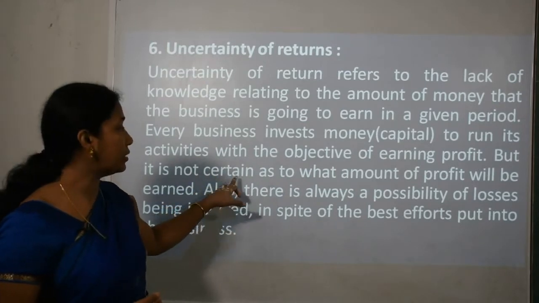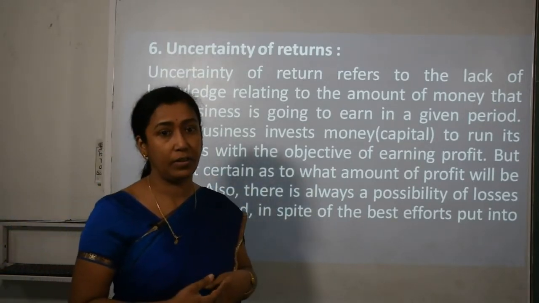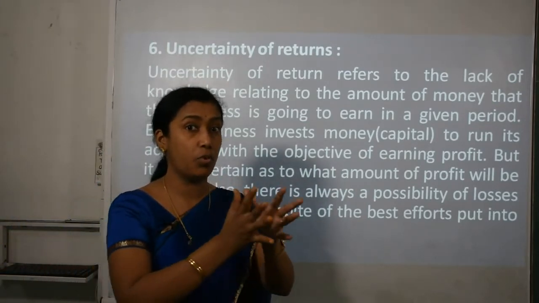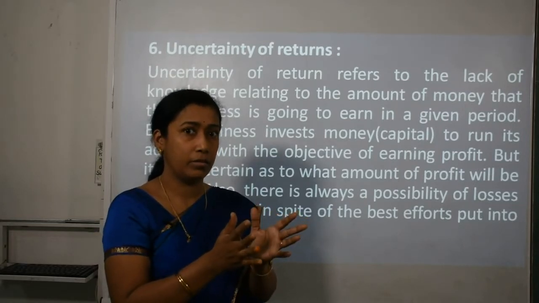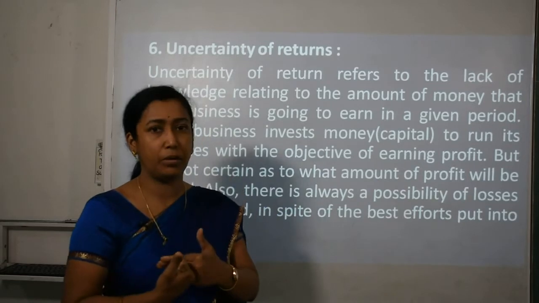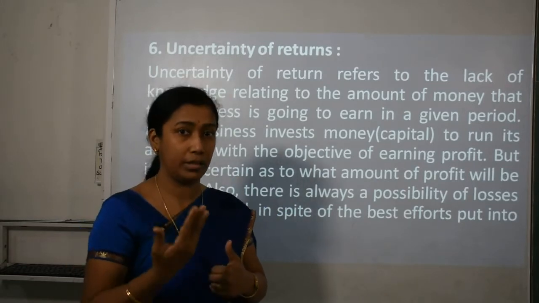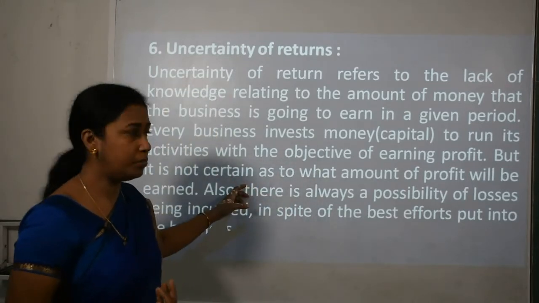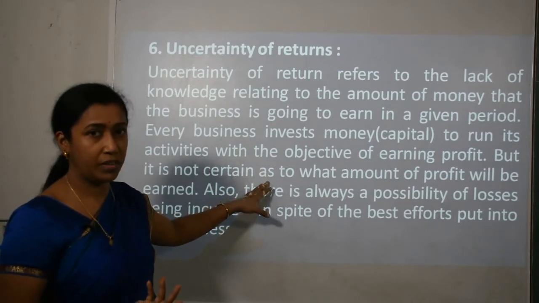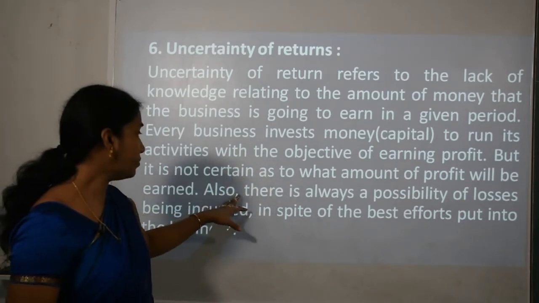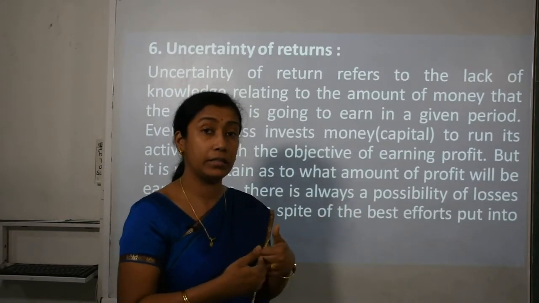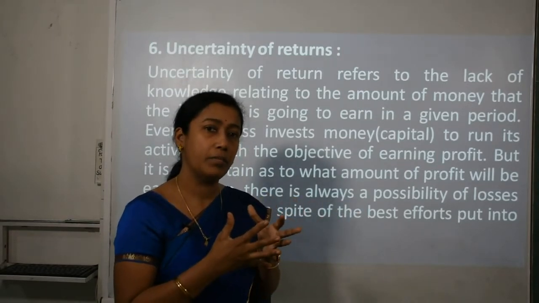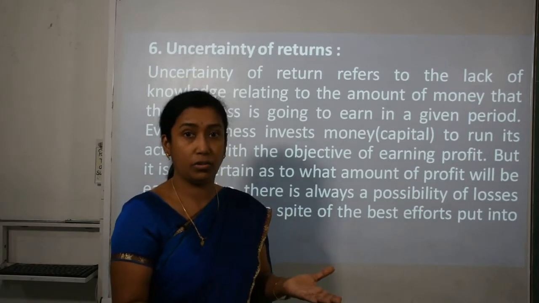But it is not certain what amount of profit he will get. That means if he has invested more amount, it cannot be predicted or certain that he will get that same amount of profit, okay, or more than that. So something which is unpredictable, and what amount of profit he will get is not certain. Also there is always a possibility of losses, a possible factor that he can face certain losses also.